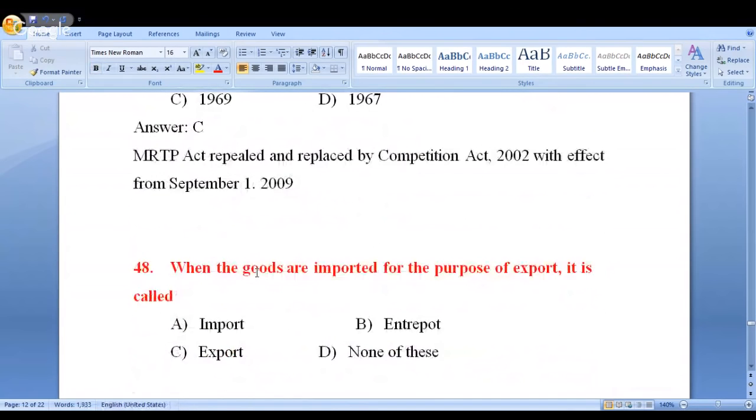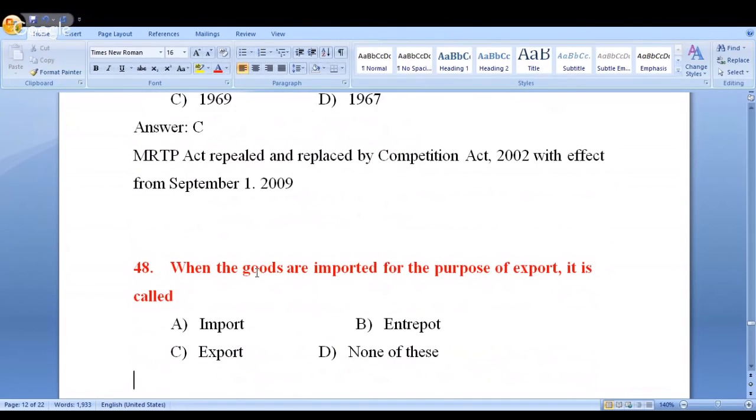Look at this. When goods are imported for the purpose of export, what is it called? If you are importing goods for the purpose of using in our own country, that is called importing.